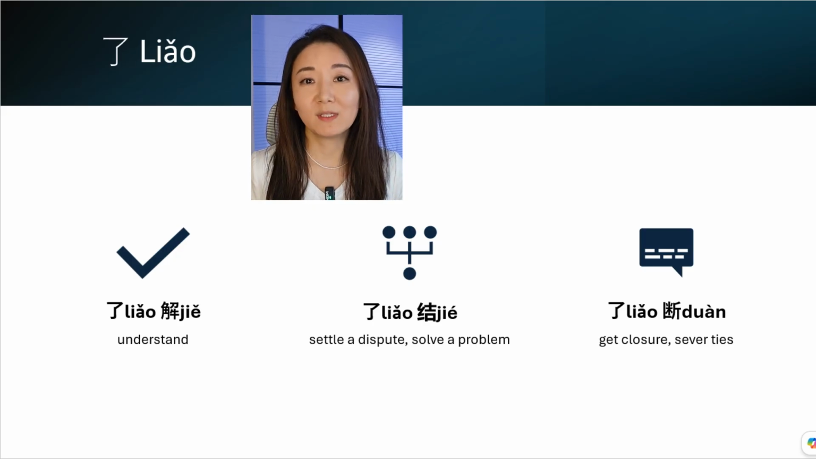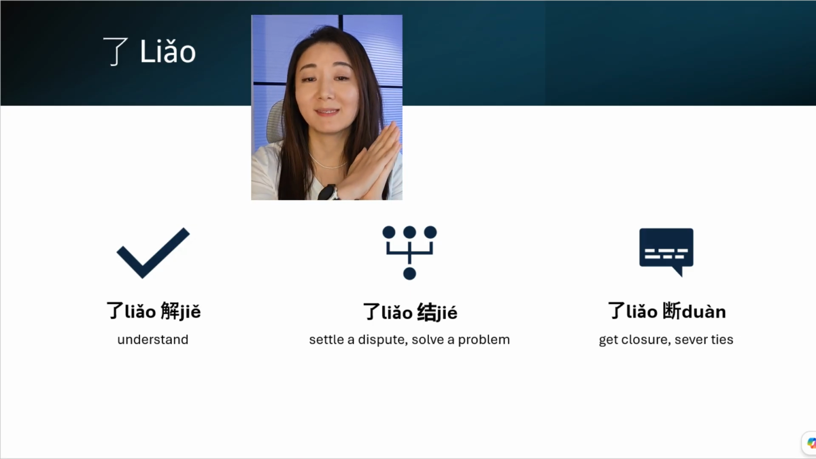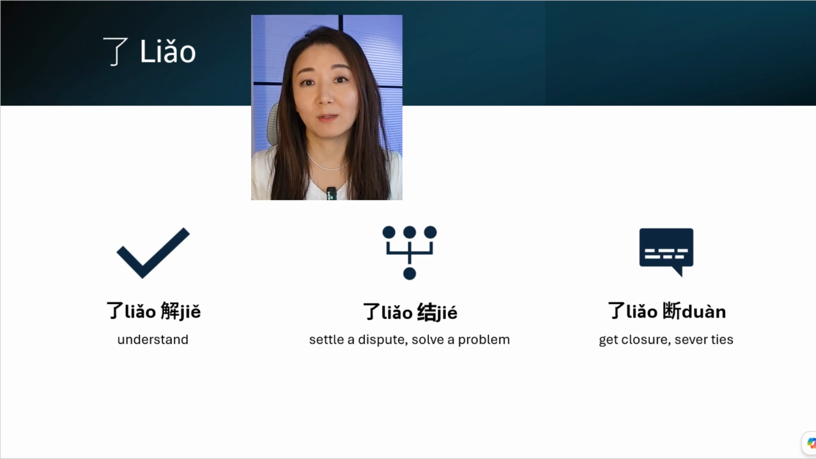The first one, 了解, is very straightforward. It just means understand, understood. For example, 好的，了解了. Okay, I understand. Quite straightforward. How about the second one? 了结, second tone. 了结 means settle a dispute or solve a problem. 我终于了结了那个纠纷. I finally settled that dispute.